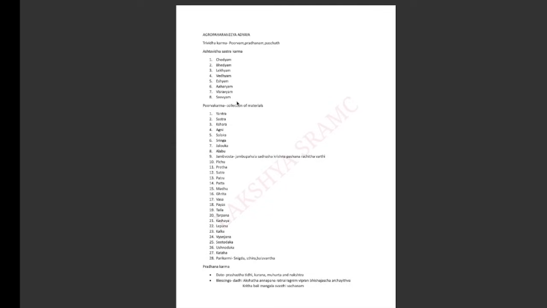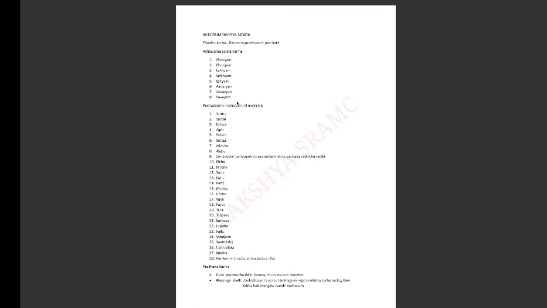So, coming to the Purva Karma, which materials should be collected before doing the surgery? That is Yantram, that you all know, Shastram, Ksharam, Agni, Shalaka, Jaloka, Alabu, Jambavoshtha. What is Jambavoshtha? Jambavabala Sadrisha Krishna Pashana Rachita Varti. That means it is a stone looking like a Jambu fruit, which is Krishna or black in color. So Jambavoshtha is a Varti made up of a stone looking like a Jambu fruit.